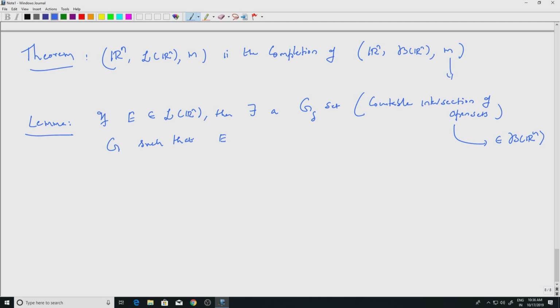E is contained in G and the measure of G minus E is 0. Okay. So, let's call this statement A, and similarly B. So, this tells me that E and G differ only by a set of measure 0. That's the assertion. So, E differs from the Borel set G only by a set of measure 0.